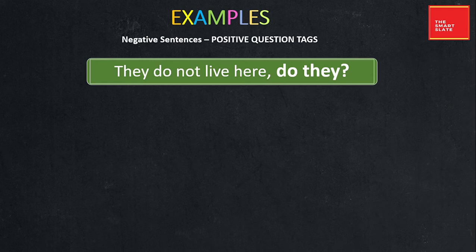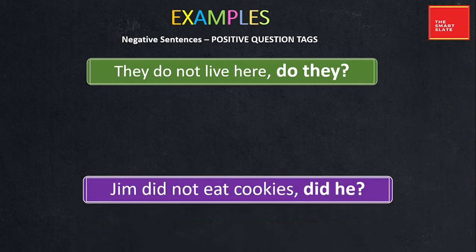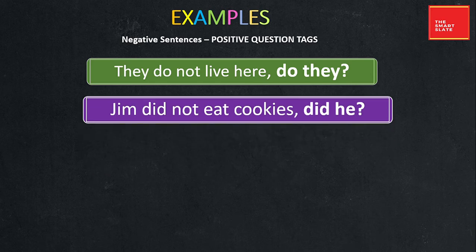They do not live here. So here the statement is negative and the tag questions formed here are positive. Not is already given, so we'll not use it. So here the format is verb plus subject plus question mark. Do they? For the second statement, Jim did not eat cookies. Verb plus subject plus question mark. Did he?